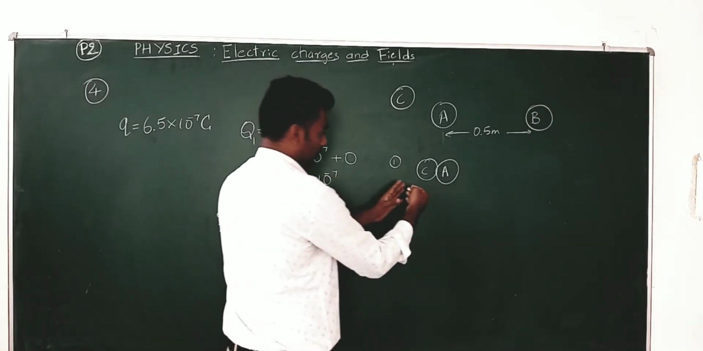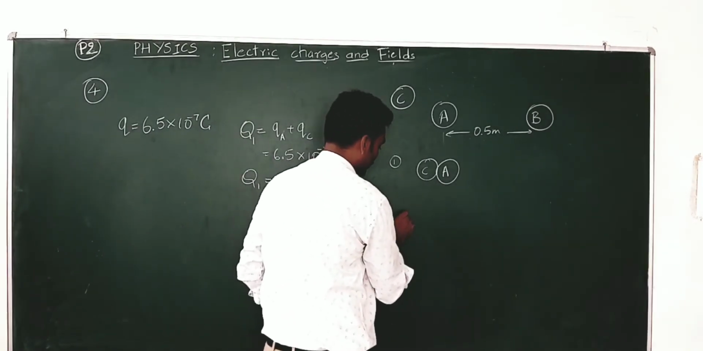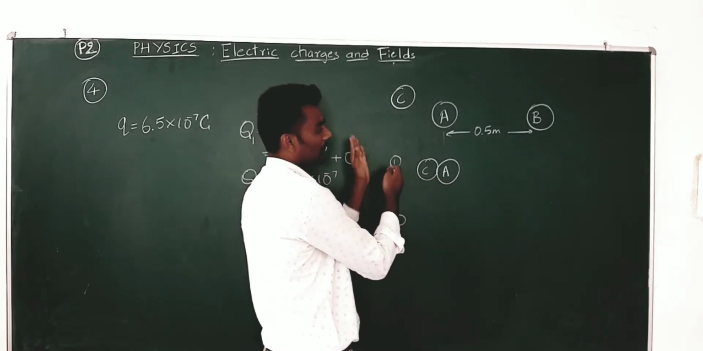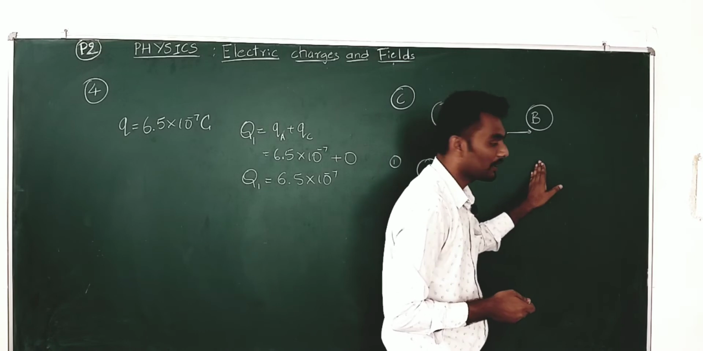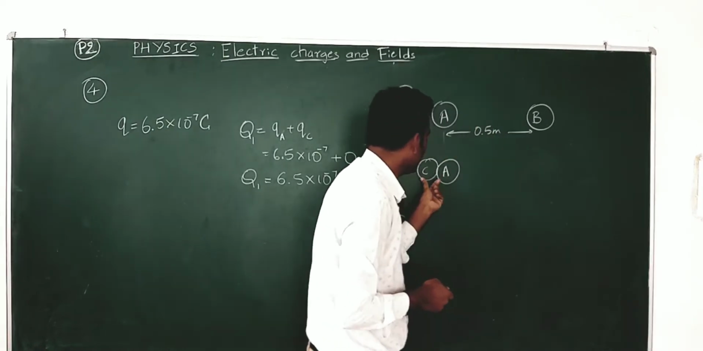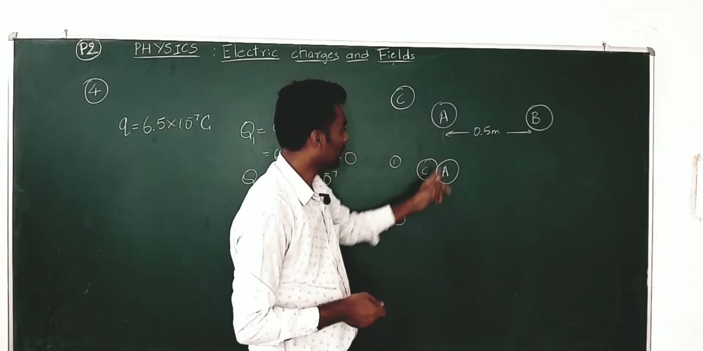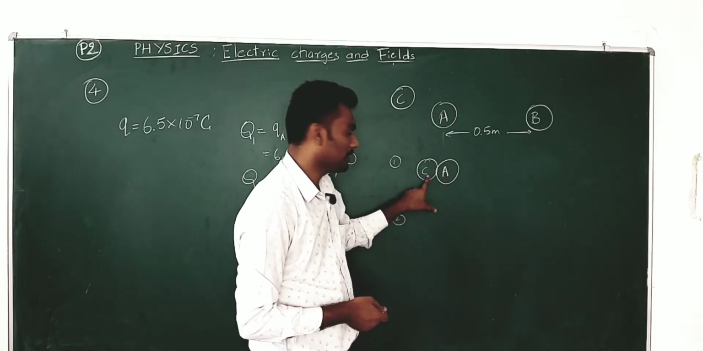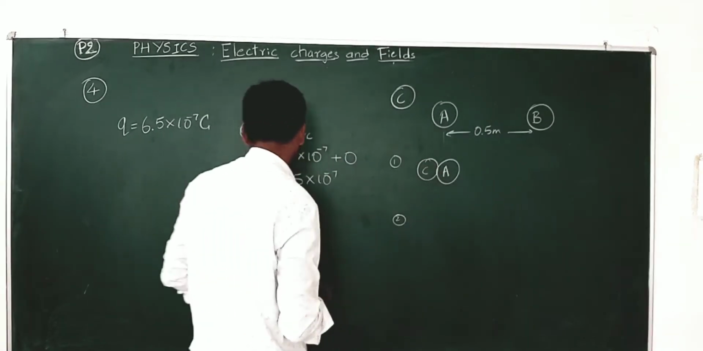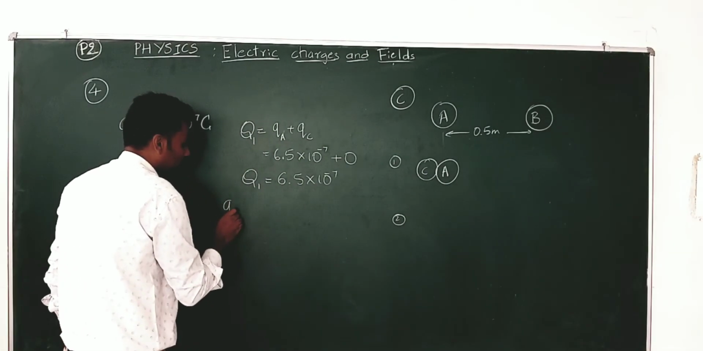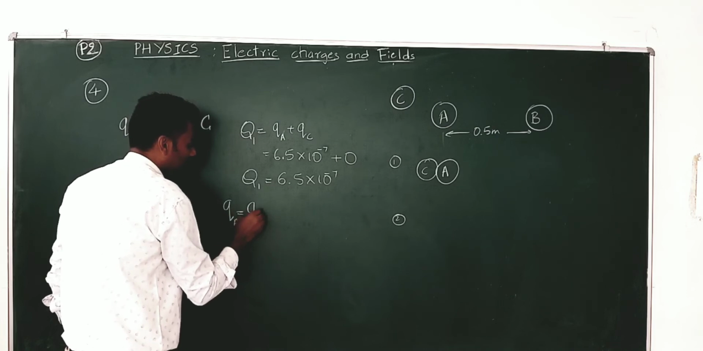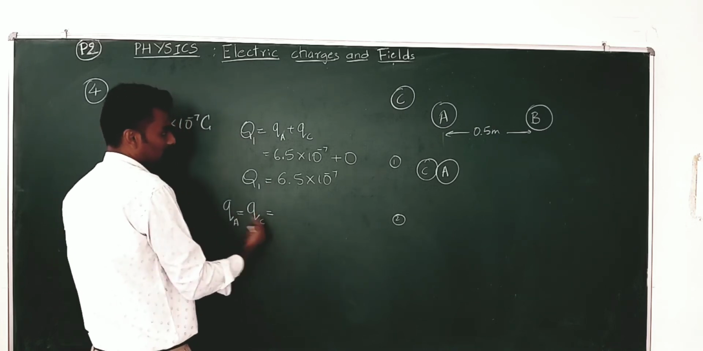Now, in the second part they say that they remove this C from here and bring this C in contact with P. When the C is removed from the contact of A, half of the charge from A will be shared to C because they are identical in shape. Since they are identical in shape, both A and C will have equal charge distributed now.